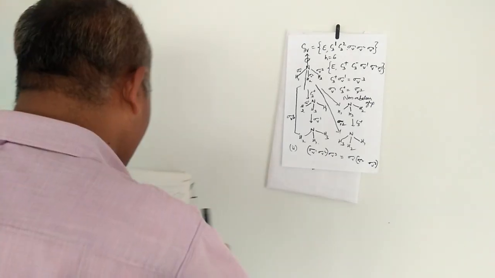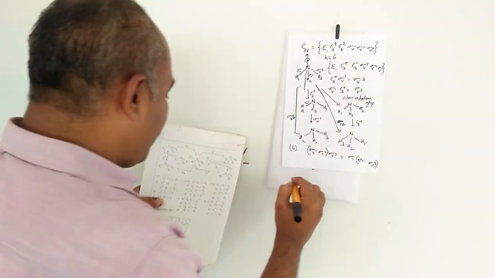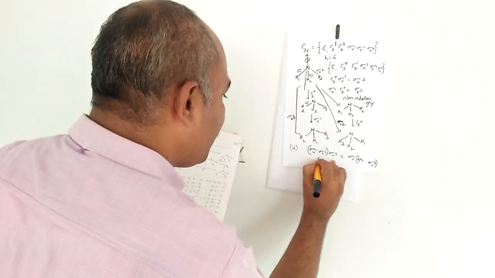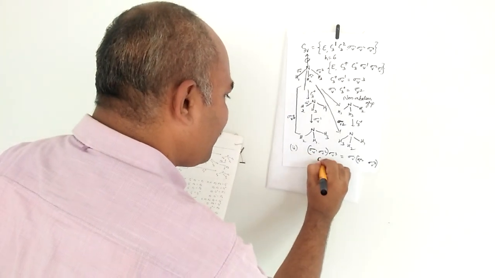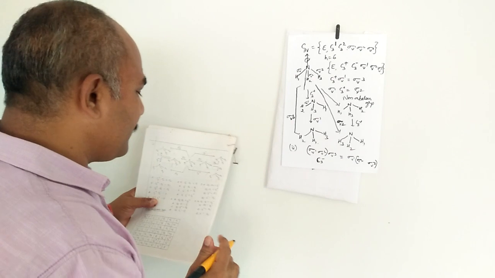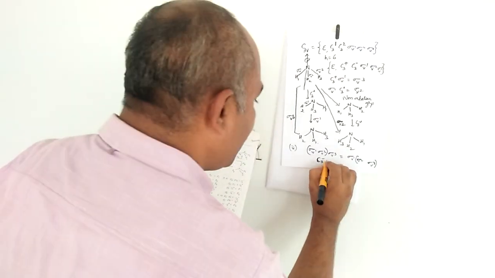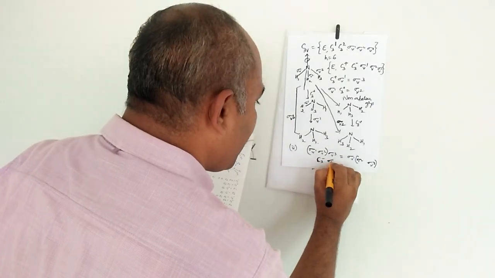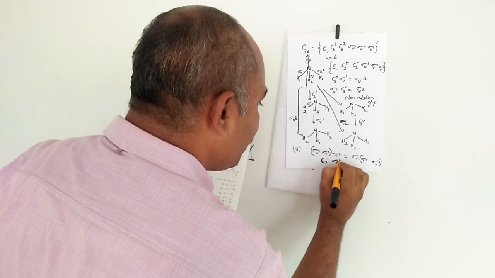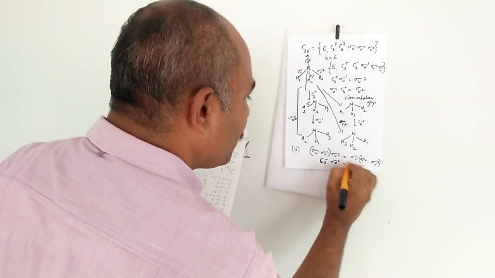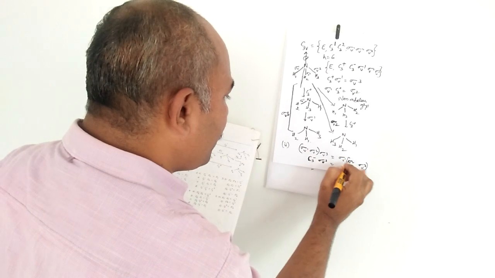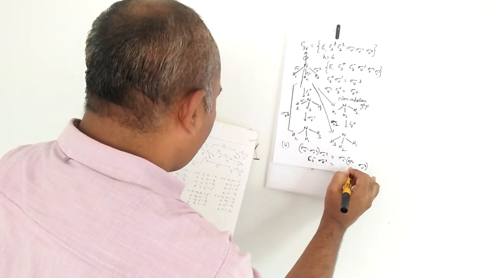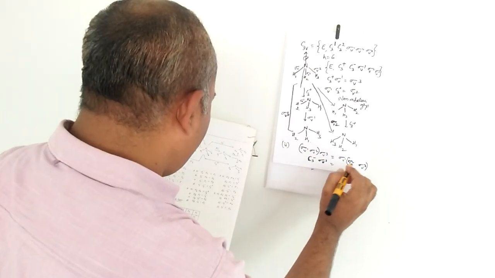Sigma V1 multiplied by sigma V1, the answer is C3 minus. Then C3 minus multiplied by sigma V3 equals sigma V1 sigma V2 multiplied by sigma V3.